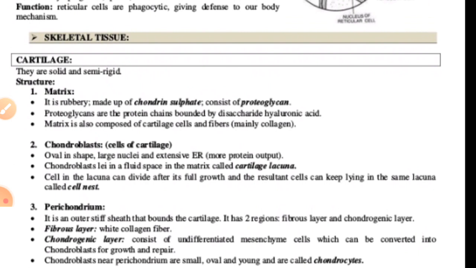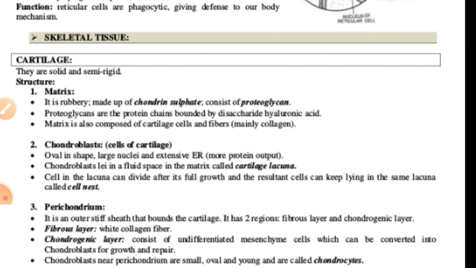First of all we have to talk about the cartilage. It is a tough, semi-transparent, elastic, flexible tissue.